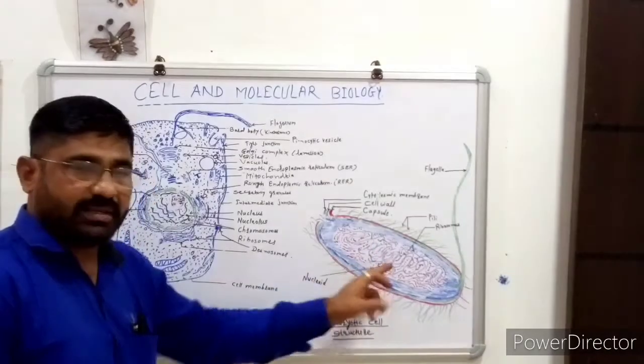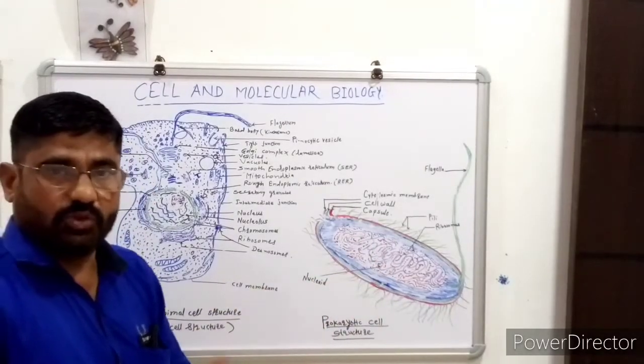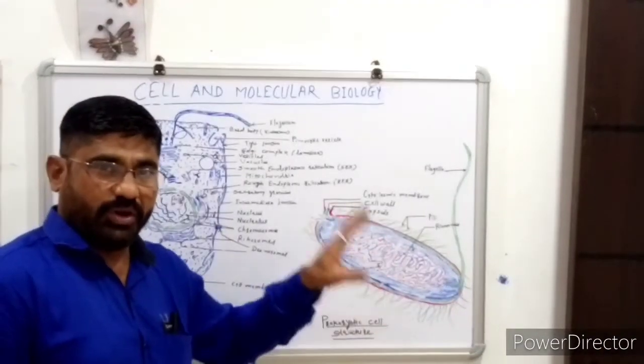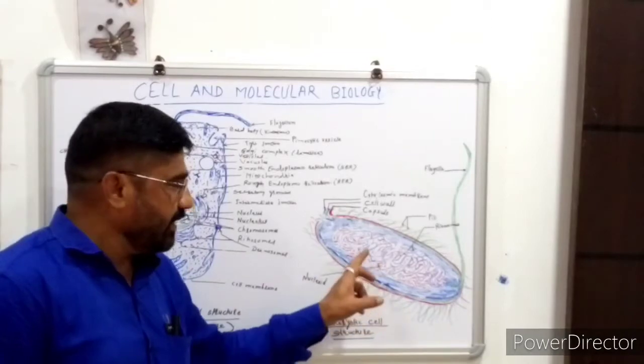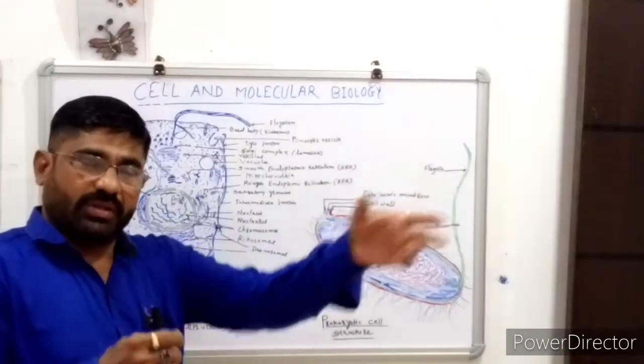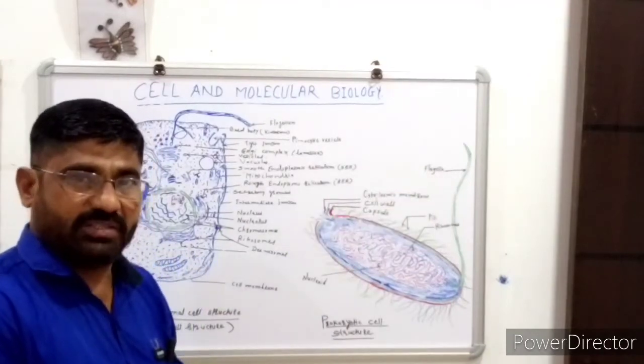Along with the chromosomal material, no doubt the prokaryotic cell is also a living organism, and it has specialized genes for the maintenance of that species on the earth.